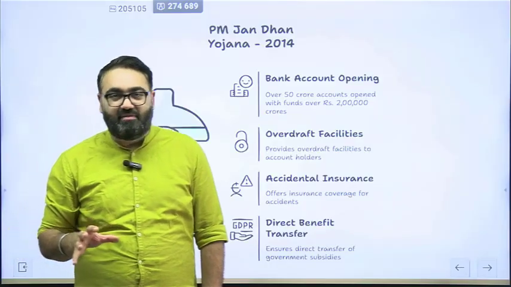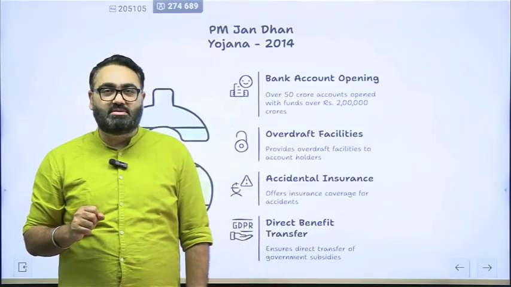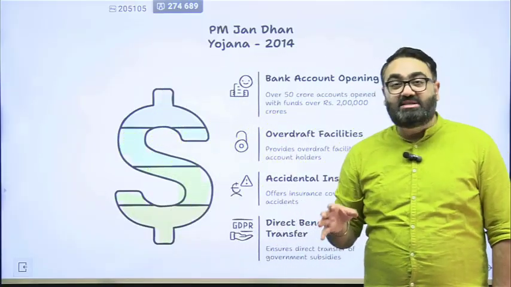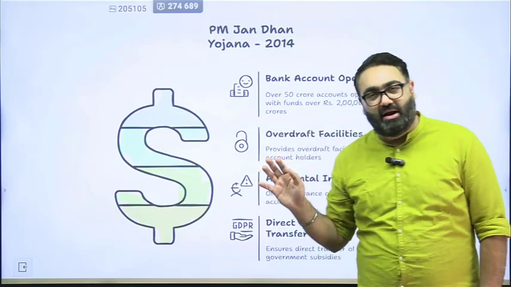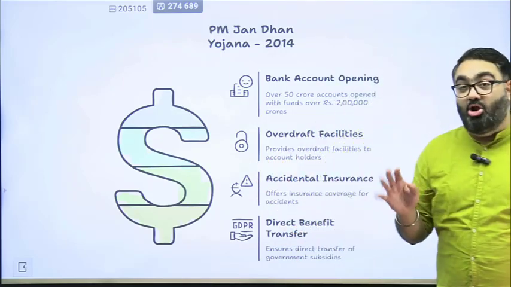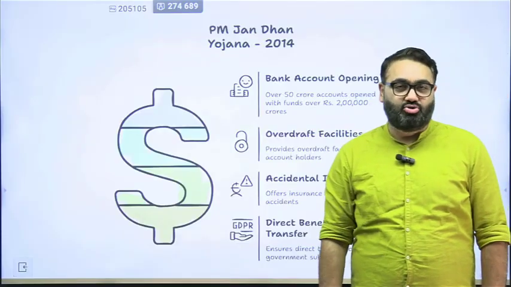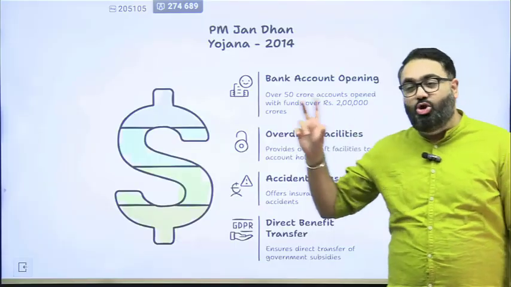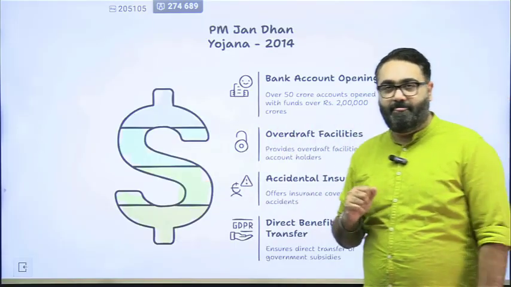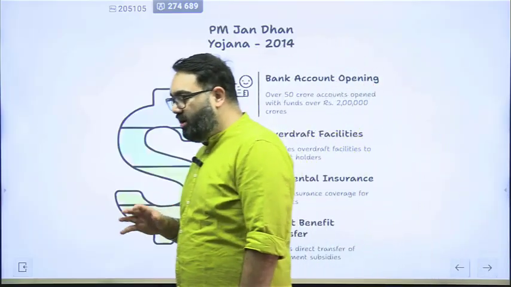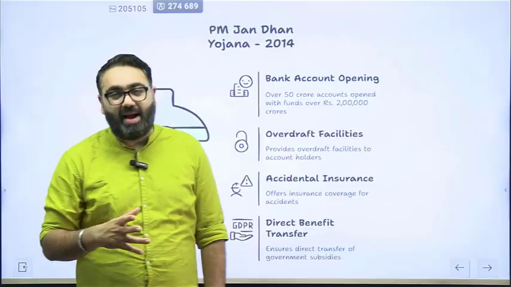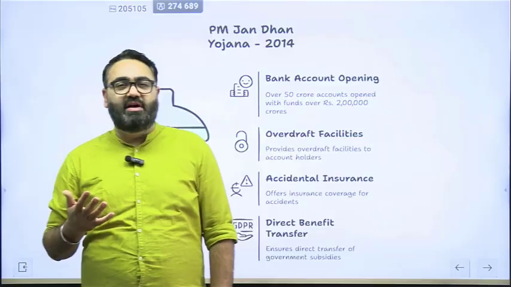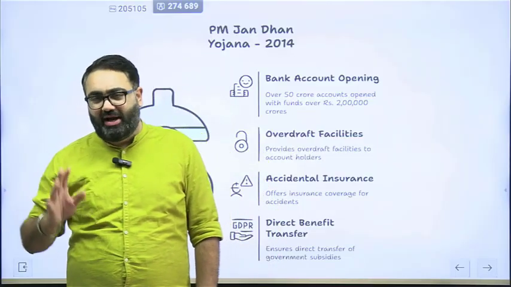The reason why roadside vendors or small shopkeepers have been able to accept UPI payments is because they all have the bank account in the bank now that they freely operate. A lot of them opened up under the PM-KISAN Yojana. When you have a bank account, your chances of getting a loan increase many folds. Because when you go to a bank to ask for a loan, the first thing they ask is, where is your bank account? If it is in our bank, it is even better. If it is in some other bank, even then you should at least have a bank account.